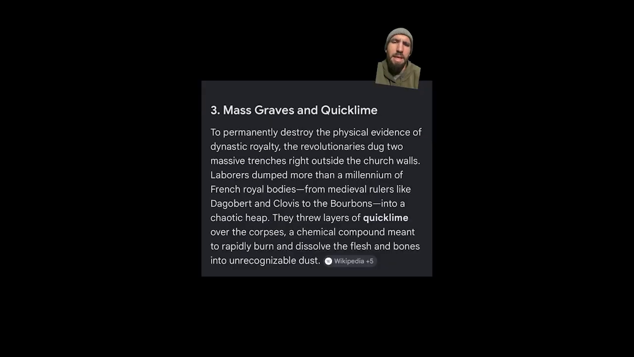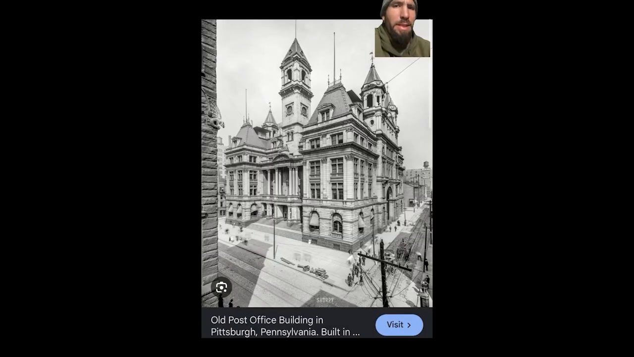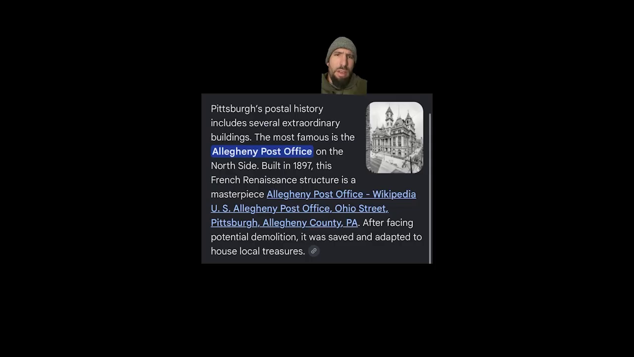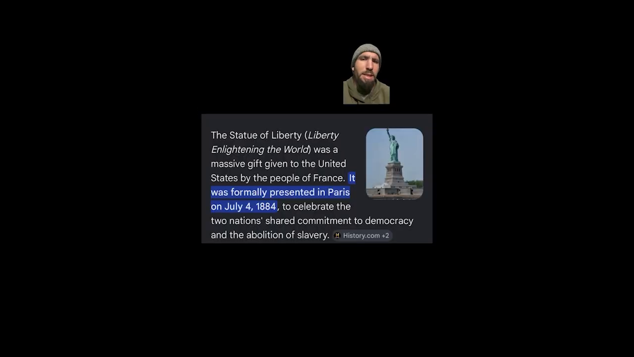They robbed all the royal graves and desecrated the bodies. Then they dissolved the bones into unrecognizable dust. France falls apart and all this territory is forfeited to the slave stock of America. That's why we have French revival buildings like this in Pittsburgh. This is not a post office. This existed before the French slave stock took over the area. The Statue of Liberty is a symbol of slave revolts and slaves taking over their masters.